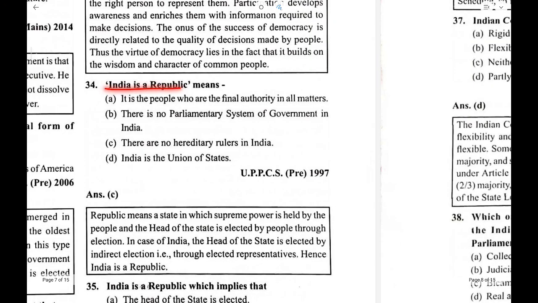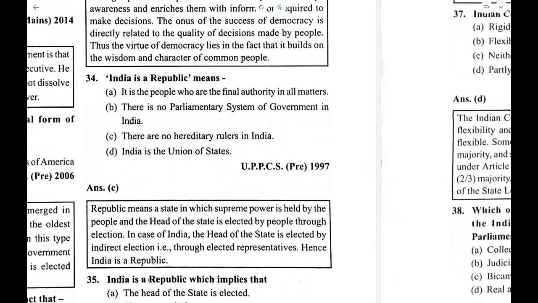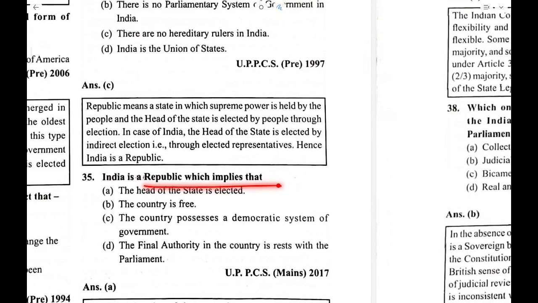India is a republic. That means India has no hereditary rulers, and republic means the president of India is elected, not directly elected but indirectly elected by the people of India. India is a republic, which implies that the head of state is elected. I just told you.